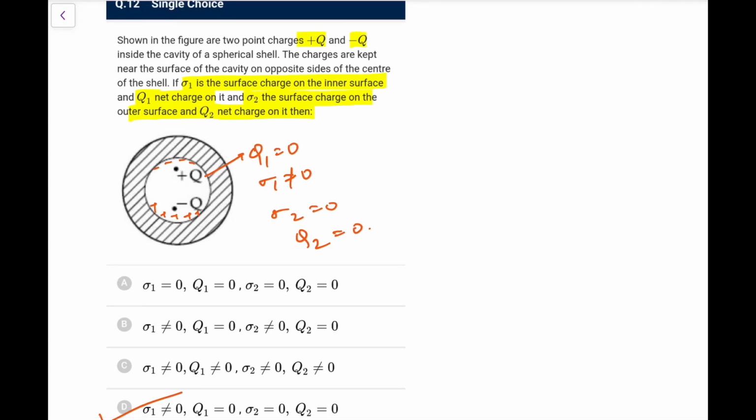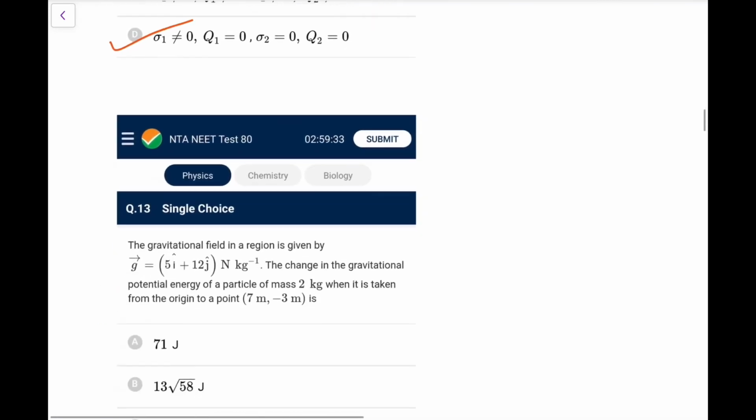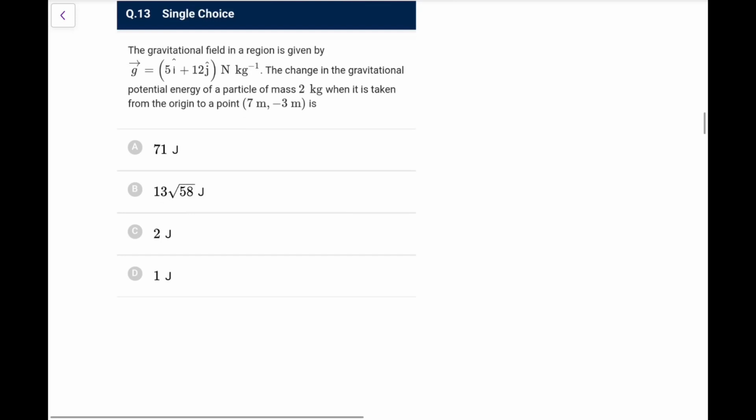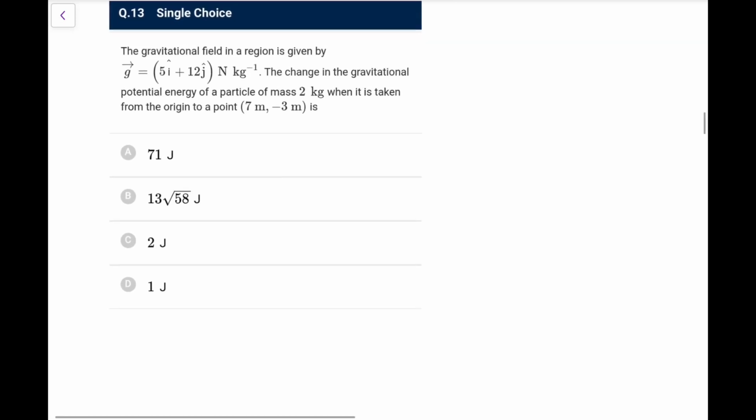Just remember for these questions, the charges appearing on the inner side depend on what is inside, and the distribution of charges appearing on the outer side will depend on what is outside. If there had been a net charge inside, then Q2 would also have been there, but because Q1 is 0 and there is no external field, Q2 will also be 0 and sigma 2 will also be 0. So it's a nice question, it was asked previously in some examination.